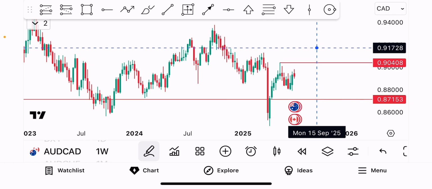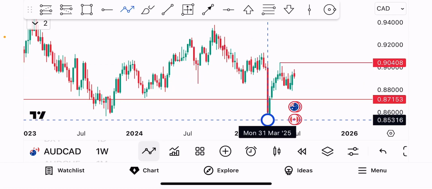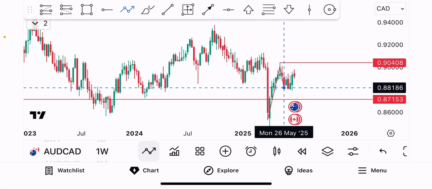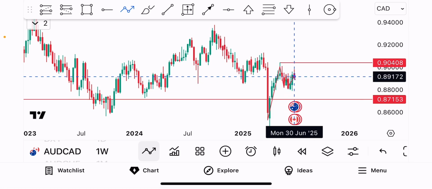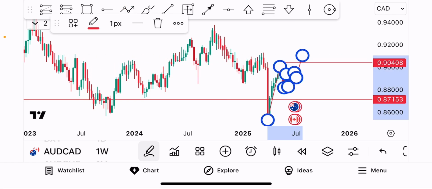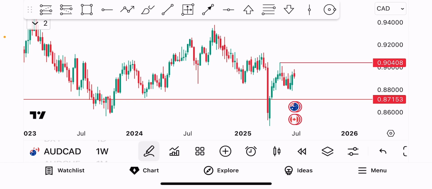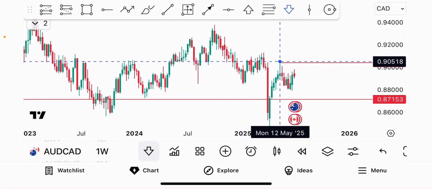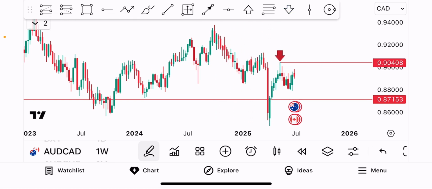So what do we have from the weekly time frame? We saw a quick bullish rebound and a consolidation. All this while price has not made any new high. So logically, what we anticipate for the market to do is to make or put up a new high. So we have our two key level, which is 0.87153, which we identified on the monthly time frame, and this recent high here, which is the price of 0.90408 as our weekly high. So that's the recent high that we just had in weekly time frame. So let's quickly switch to daily.